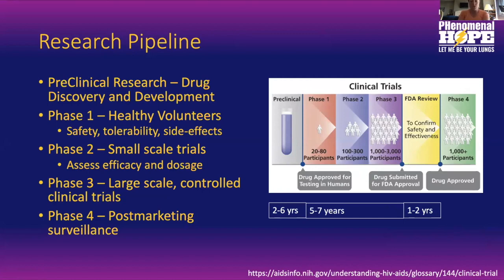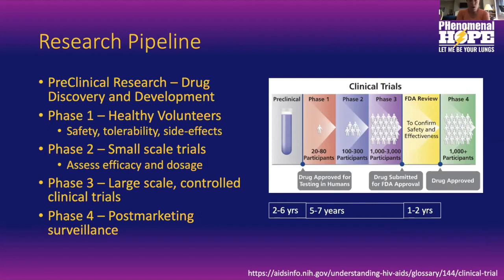Phase 1 research, once you have a drug that you're thinking about using, then you have to test it in healthy people to make sure it's safe, that they can tolerate it, what the side effects are. Then it goes to phase 2 research, and these are small scale trials in patients who have the disease. In that, you're assessing the efficacy, and you're looking at different dosages that may be used.